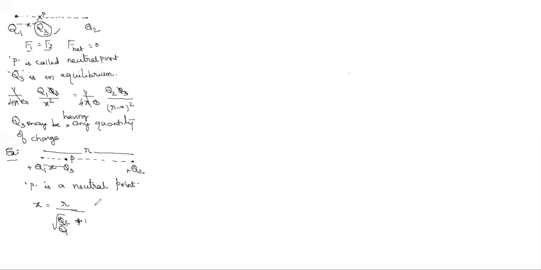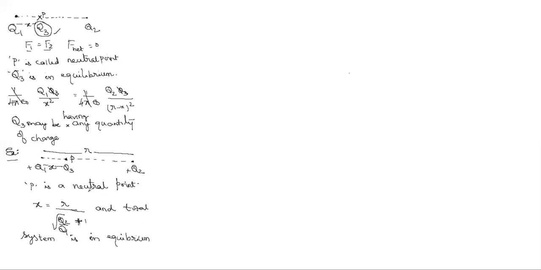P is a neutral point, x is equal to this value, and the total system, meaning how many charges are there? 3, sir. So all 3 charges are in equilibrium.